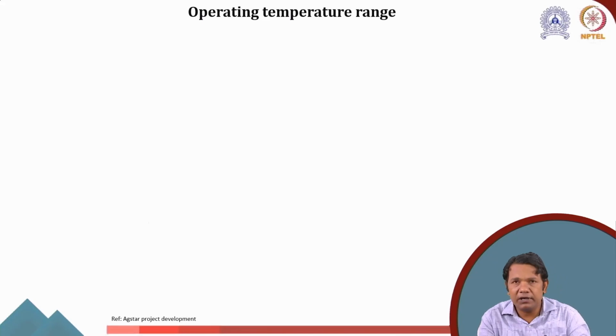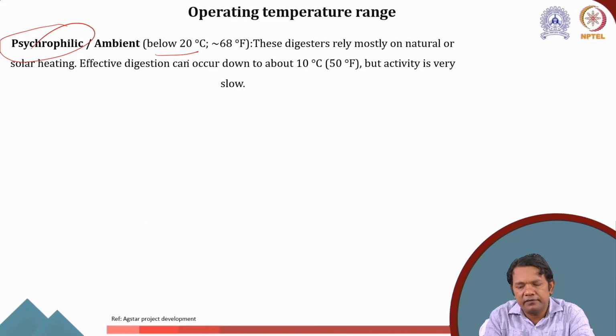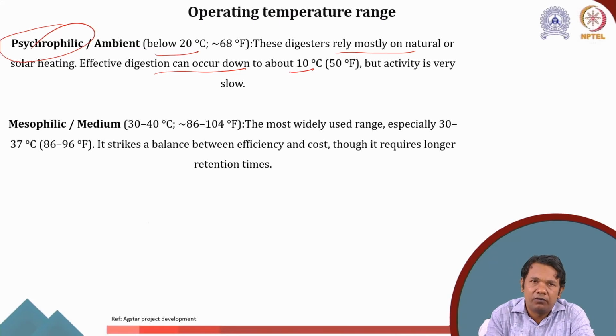Now, the other important parameter for design is the operating condition. So, what are the operating conditions under which we want to work? For example, we have psychrophilic or ambient, where we work below 20 degrees Celsius. Now, these digesters mostly rely on natural or solar heating. Effective digestion can occur down to about 10 degrees Celsius, but activity is very slow. Then we have to increase the temperature.